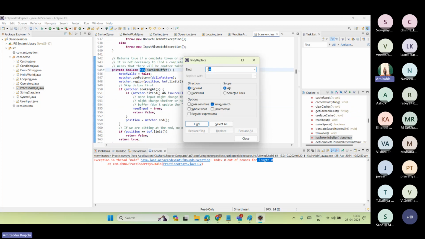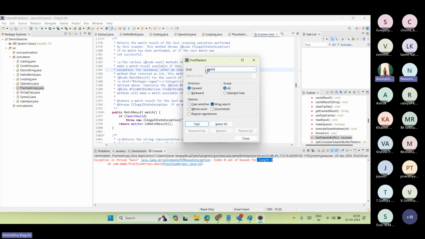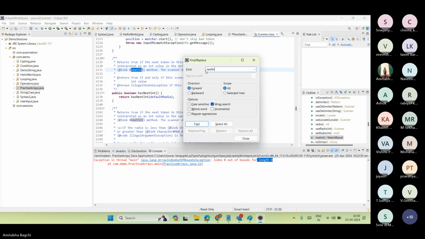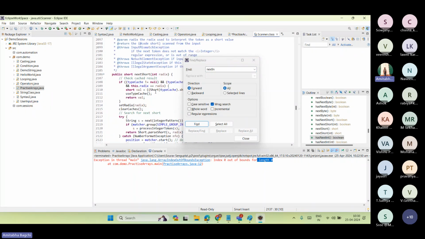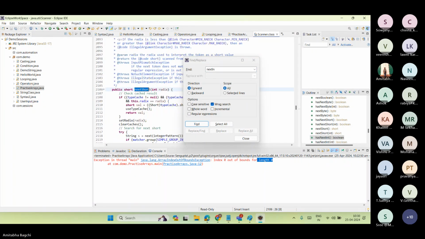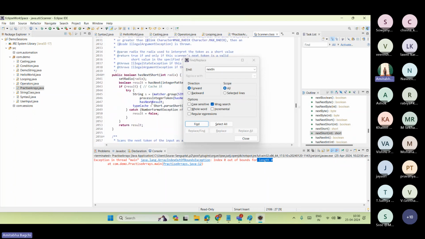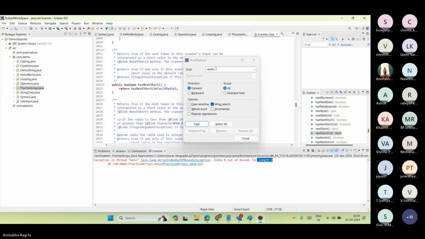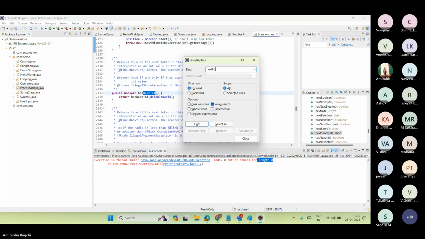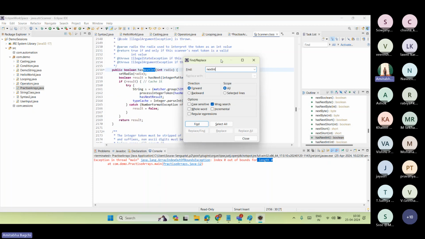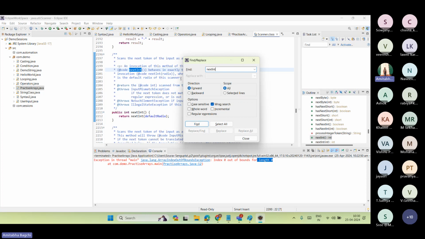What do you guys use mostly? nextInt, right? See, this has nextInt, and nextShort. Yes, this is the method nextInt.